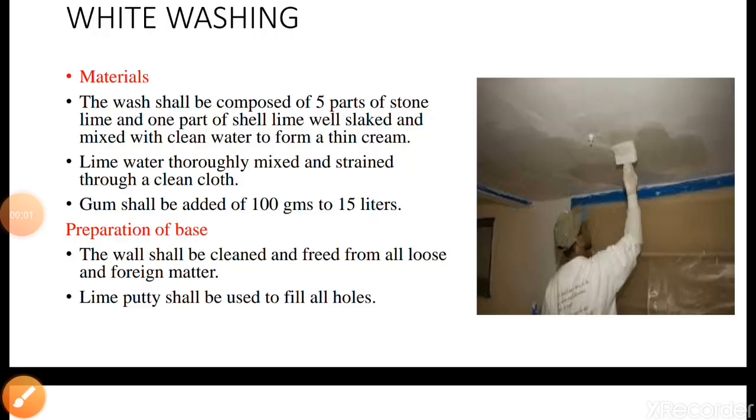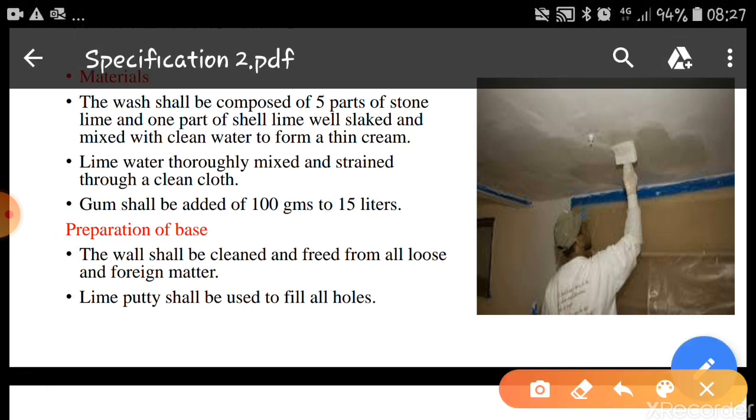So the next item is, once the plastering is done, then it has to be painted. We have various qualities of painting, that may be whitewashing, distempering or color washing. A variety of paints are available nowadays and we can do the painting as specified by the engineer. While writing the specification, whitewashing earlier was done using lime, but nowadays white paints are directly available and can also be applied. Now for this whitewashing, we will use lime. So the material, as I've told you, is lime.